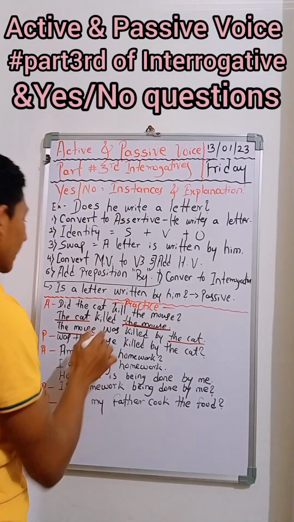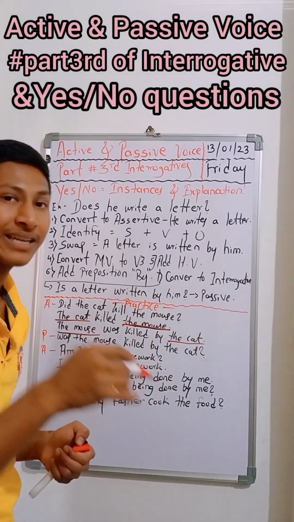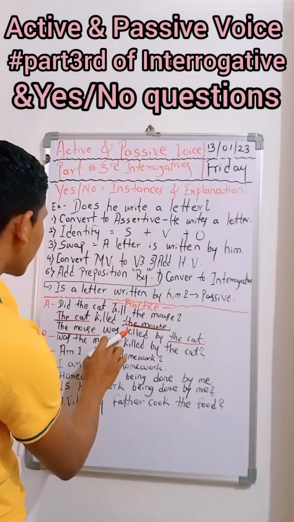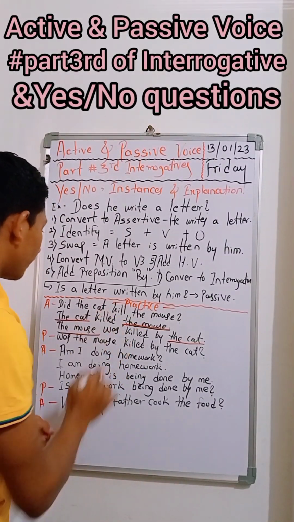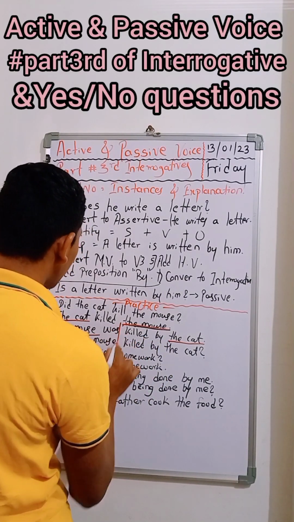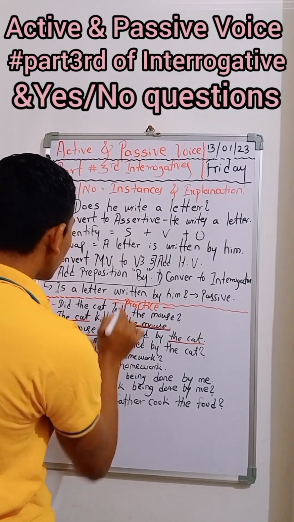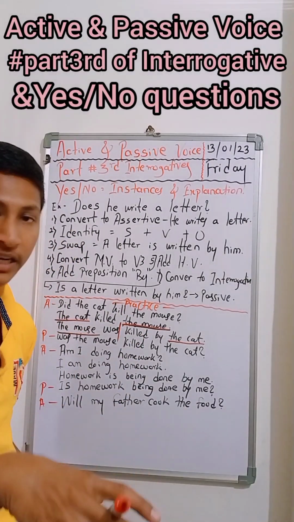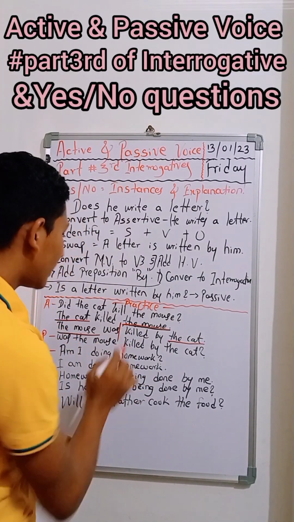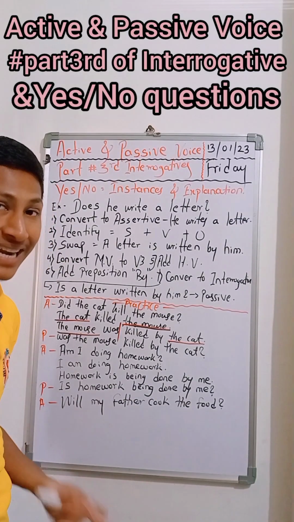include "was" there. If the question is in simple past tense, we have to take the past continuous auxiliary verb, that is "was", killed by the cat. But we should not add "being" here by mistake, just because only if the question is in past continuous or present continuous do you require to add "being". But here that's not required. You should not add it deliberately. Okay, that will become tragedy again.